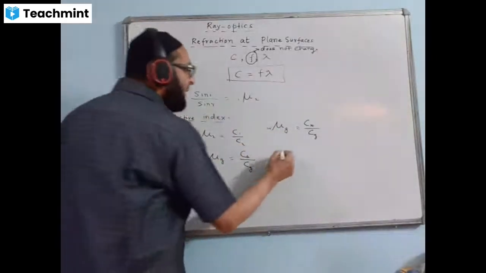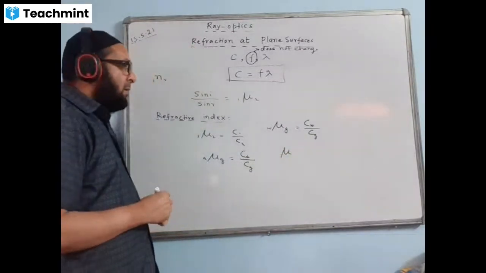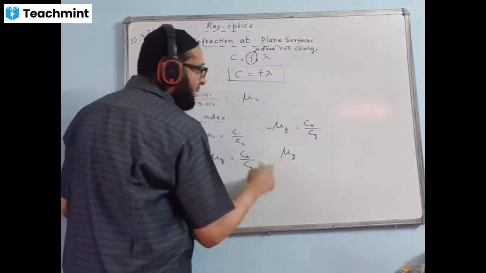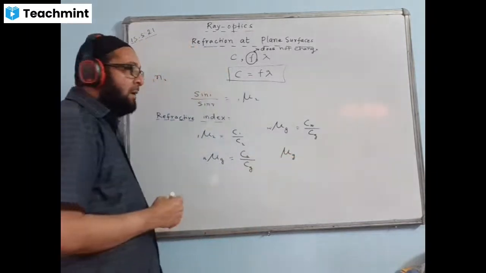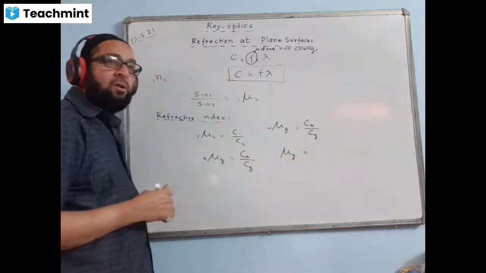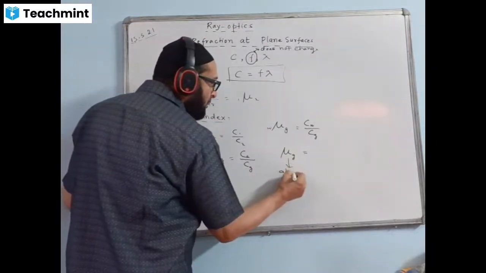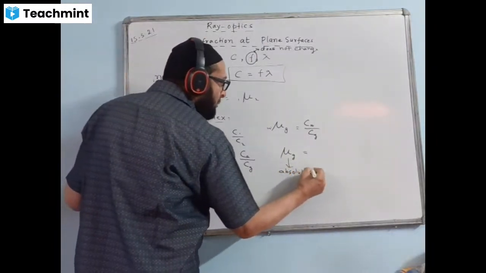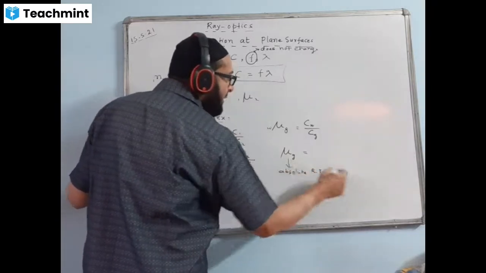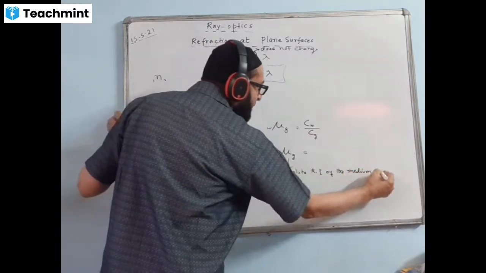Now in some cases I write just the refractive index only. Suppose I write the refractive index of only glass and this side nothing is written. If nothing is written, such a refractive index is called absolute refractive index. This is known as the absolute refractive index of the medium. This time the medium is glass. Absolute refractive index of the medium, here in this case it is glass.